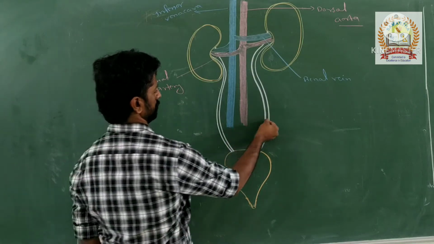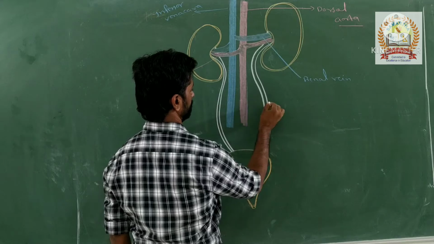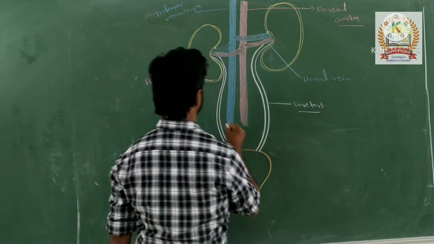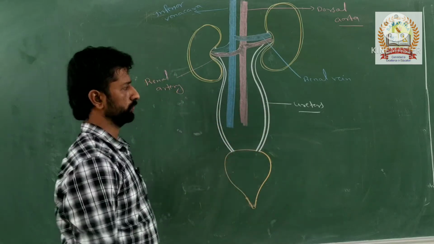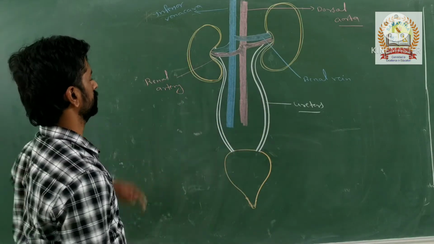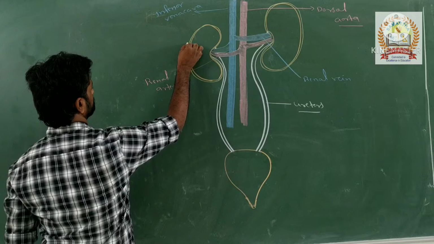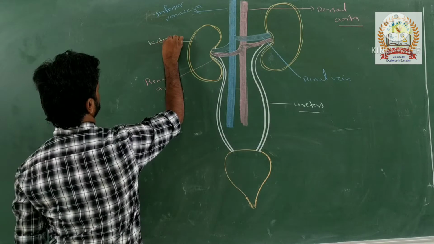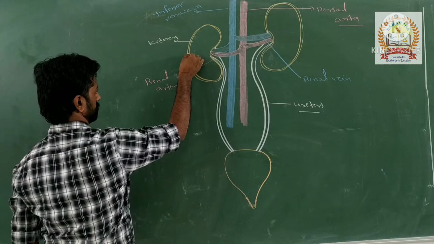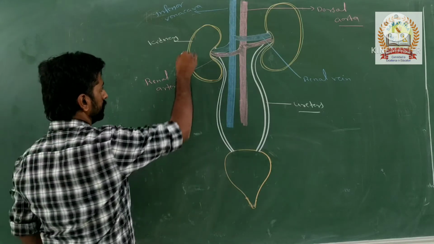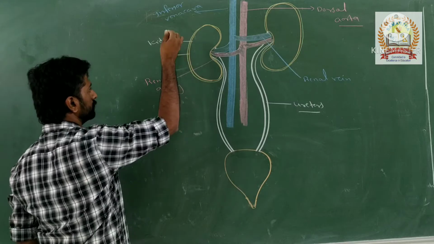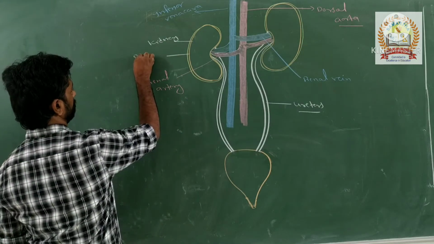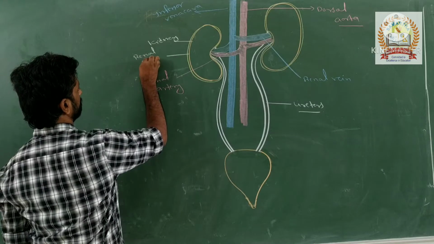And these whitish colored tubes are called ureters. How many ureters are there? Two, right? So one pair of ureters. And these are the kidneys, right? There is a layer here, and the inner one is called the renal capsule.